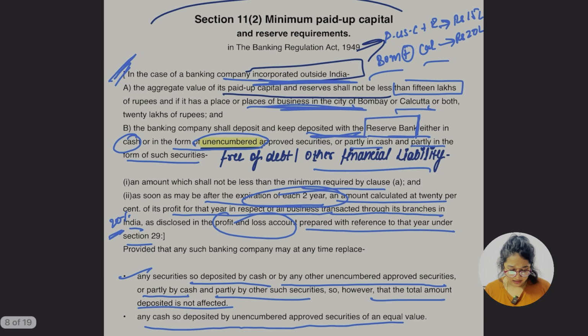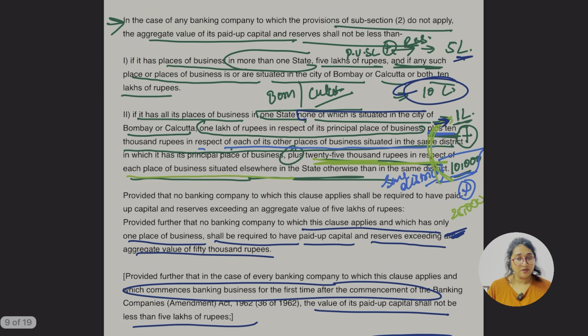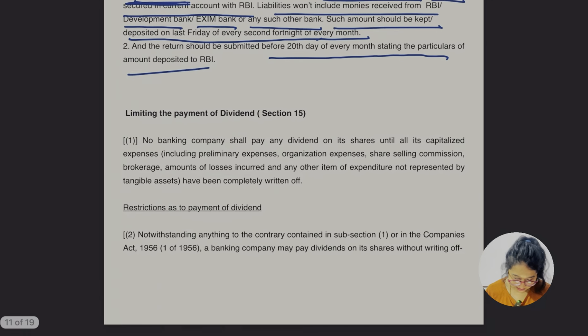This was all written in this section 11, which is of minimum paid up capital and reserve requirement which is to be maintained by the banking company. इतना easy था ना भैया, बहुत easy है. चलो आगे चलते हैं अपन.